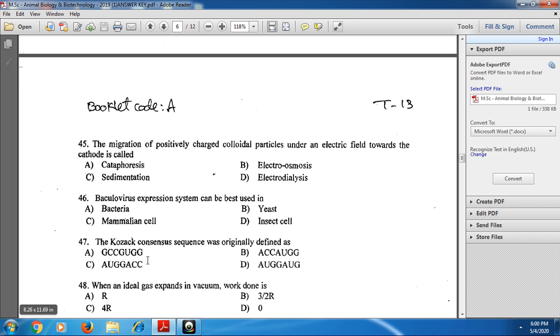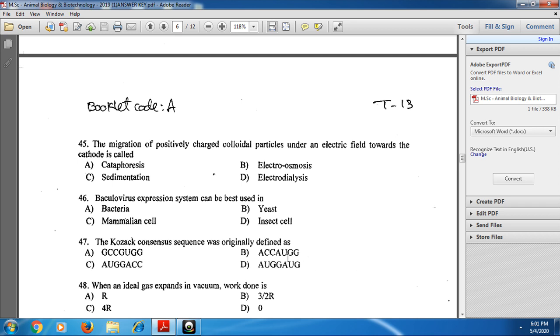And next for the 46th one, baculovirus expression system is best used in insect cells. Baculovirus vectors are used in insect cell expression systems. And next for the 47th one, the Kozak consensus sequence was originally defined as ACCAUGG.